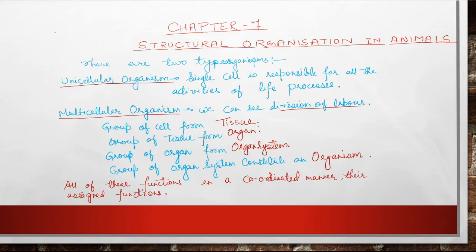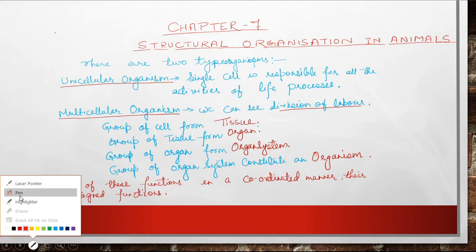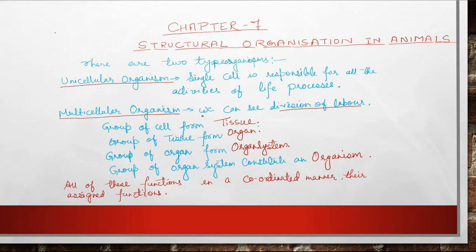Now in a unicellular organism, a single cell is responsible for all the activities of life, performing all the functions of life. But in a multicellular organism, there is division of labor. That means each and every cell will not do its own work. They have an assigned type of work that they have to do. For example, a group of cells will form a tissue, a group of tissues will form an organ, a group of organs will constitute the organ system, and a group of organ systems will constitute an organism.